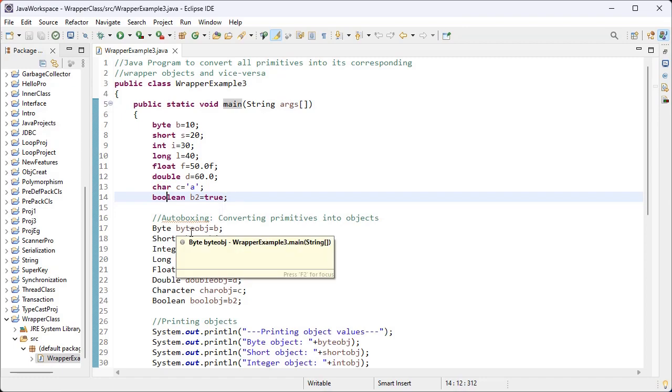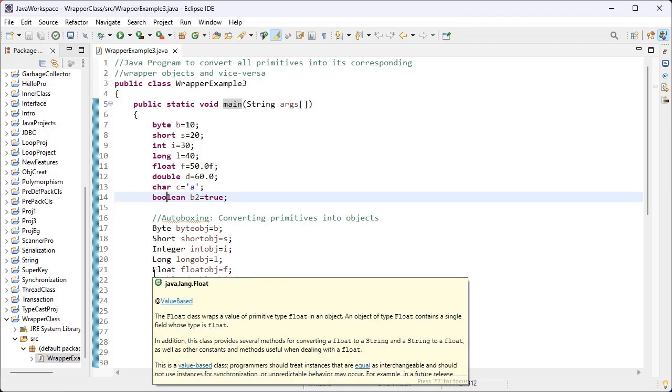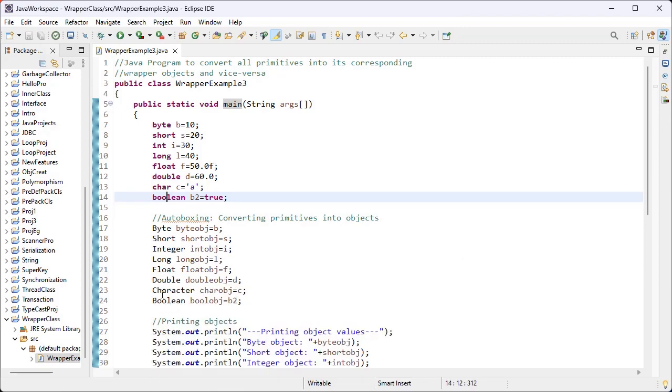Now we have discussed what is autoboxing. Converting primitives into objects is called autoboxing, isn't it? Here I have created the objects for the Byte wrapper class, Short wrapper class, Integer wrapper class, Long wrapper class, Float wrapper class, Double wrapper class, Character and Boolean wrapper class. These all belong to the wrapper classes. I have created an object for each wrapper class and I have initialized the values for the objects.